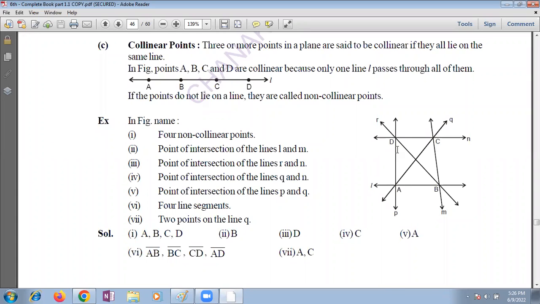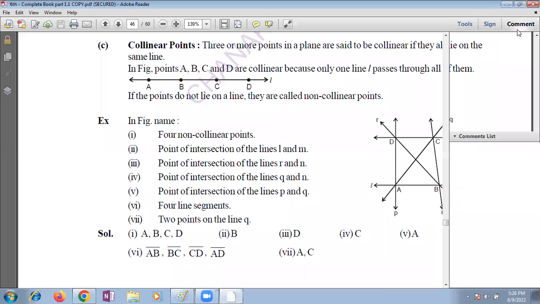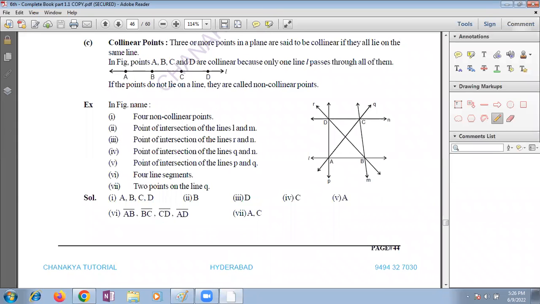Ma'am, L, ma'am. I want points, not lines. I'm not asking about A and B. A and B are collinear points. They're asking about non-collinear points. It has only 2 points, so it is not a collinear point right now. I want an answer from the students. Please think. Non-collinear means they don't lie on the same line. Are A and B on the same line? Yes, ma'am, they're both only on one line.